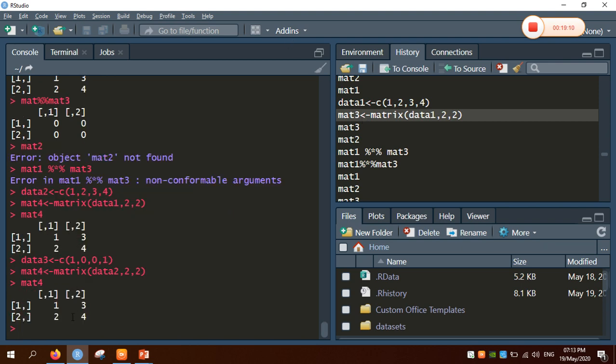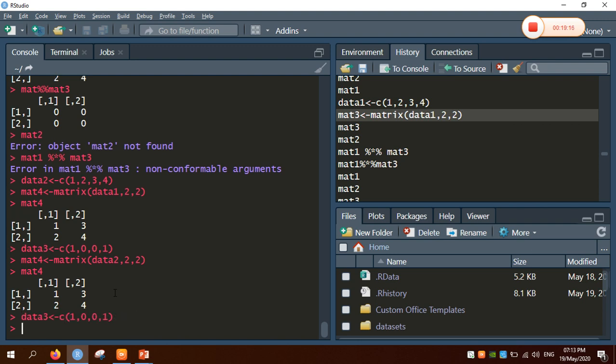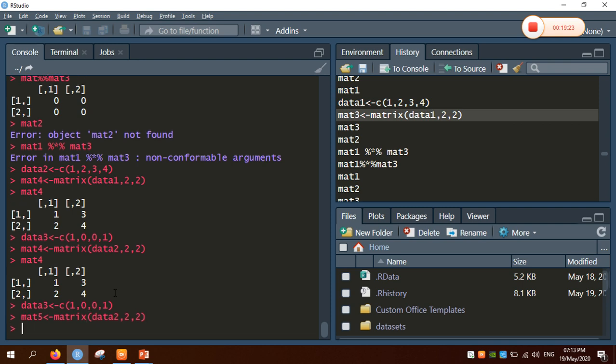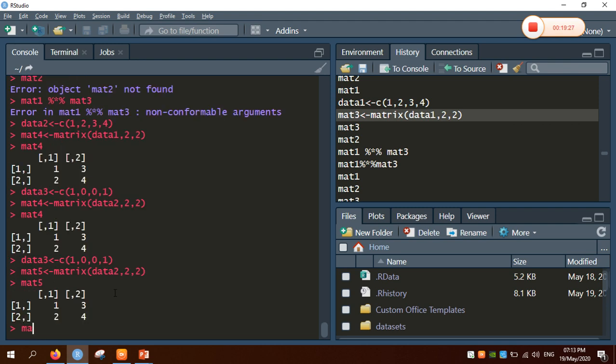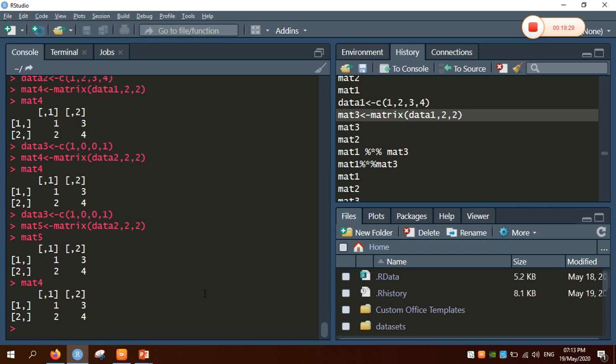So this matrix 4 I created with the same name, data 3, and change the name to matrix 5. So print the value of matrix 5, print the value of matrix 4. Both are the same.